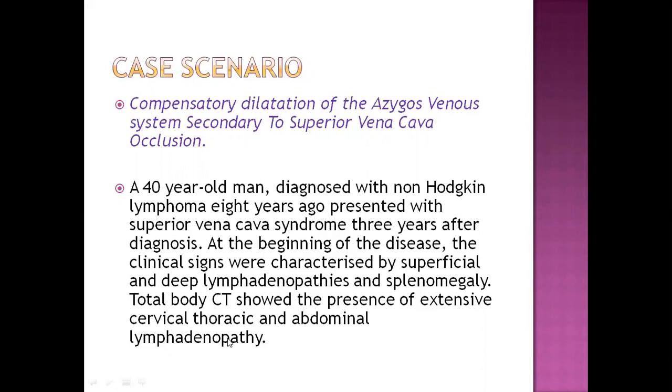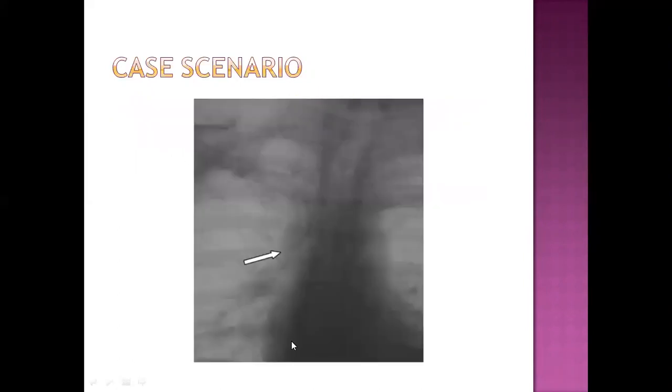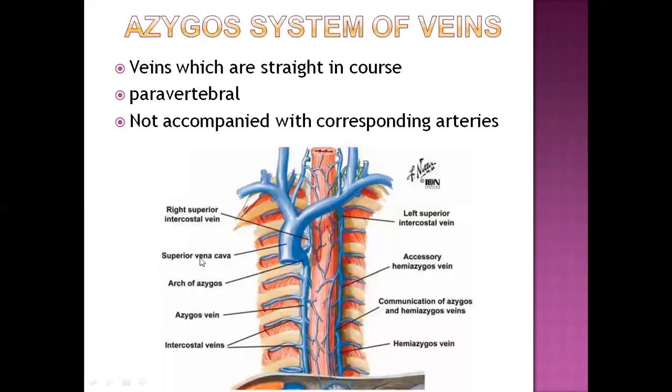Such a thing is also happening here. There is a compression in the superior vena cava, which is actually compensated by the dilatation of the azygous venous system. We will throw more light on this as we proceed. This picture is showing the enlarged azygous system, which we will understand as we proceed.